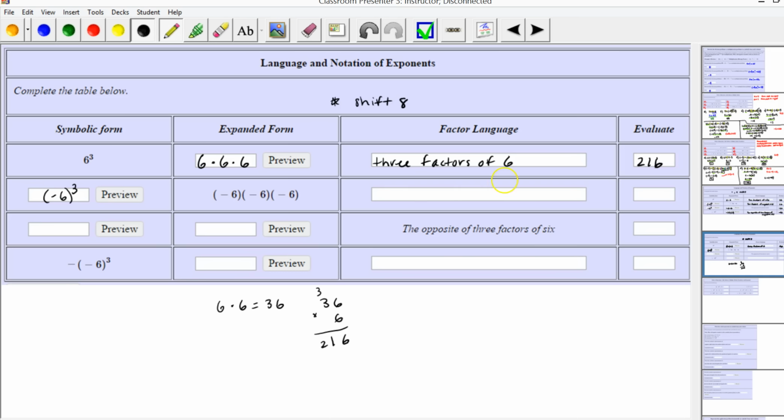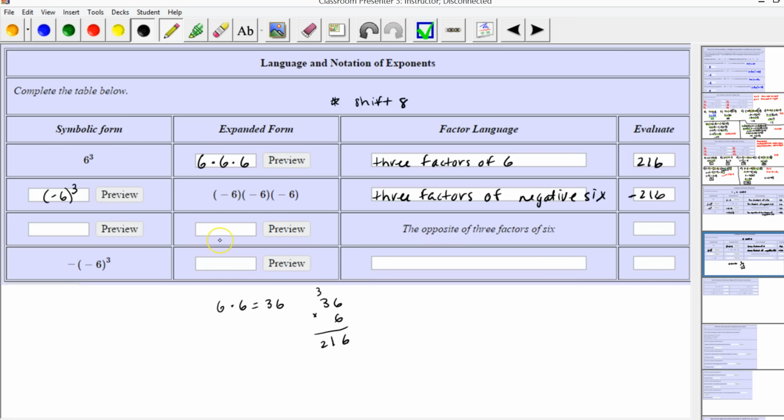So in factor language, we would say 3 factors of -6. So notice that we're multiplying 3 numbers, multiplying their absolute value we know is 216, and it's a negative times a negative times a negative, which is negative. So the product of these two will be positive, and then when you multiply by a negative, a positive times a negative is negative.